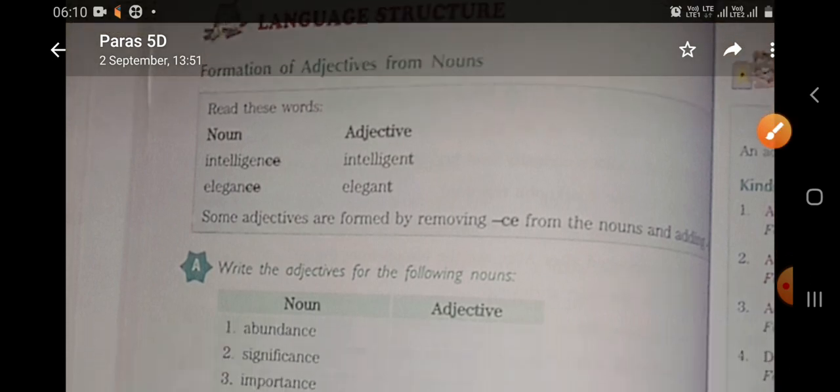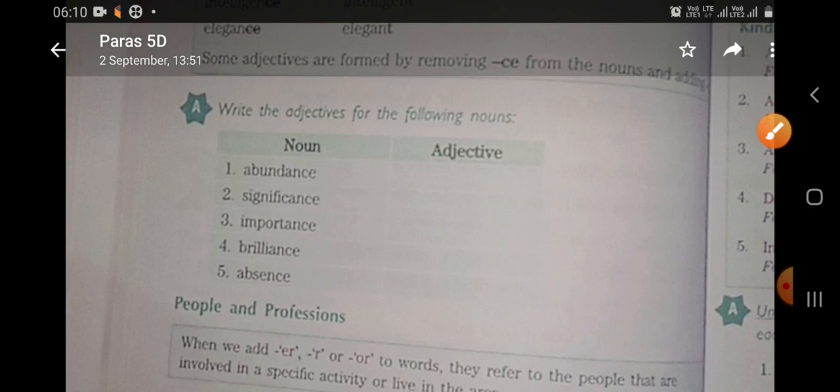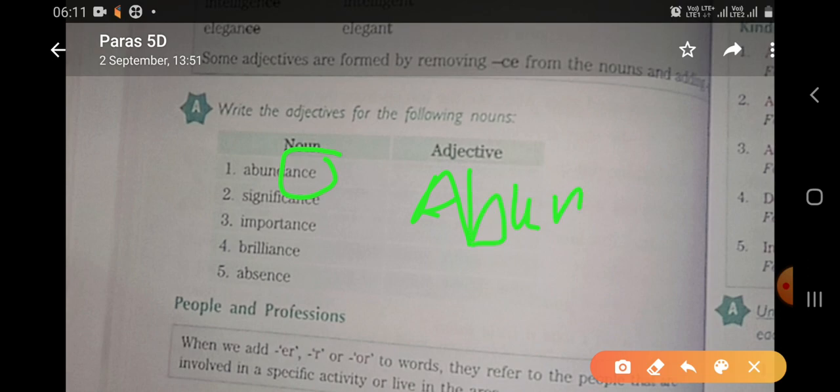Now let's find out what is given in Exercise A. You have got the nouns and you need to convert them into adjectives, like abundance. In the same way, we have this ending ce, so it will become abundant. We remove this ce at the end of the word and it becomes our adjective. Hope you understand.